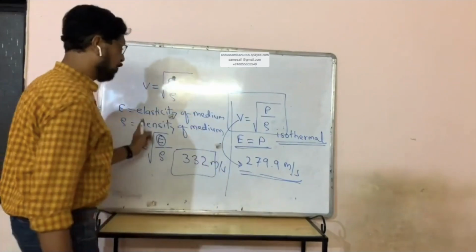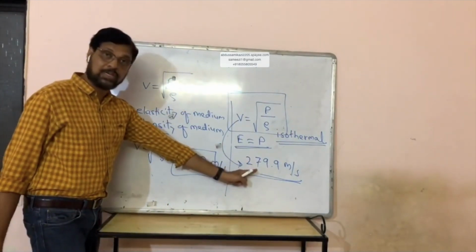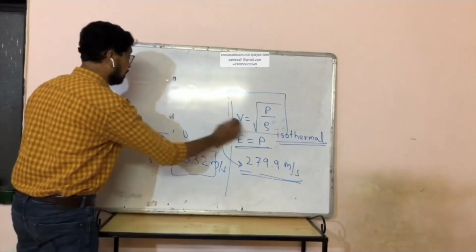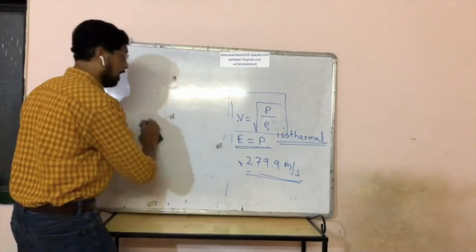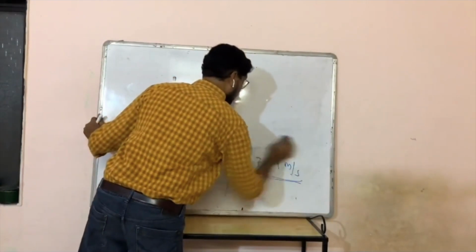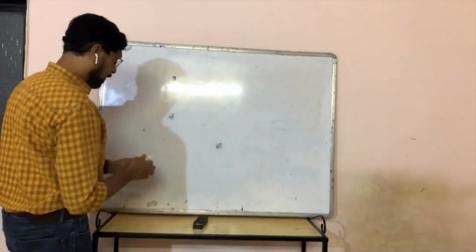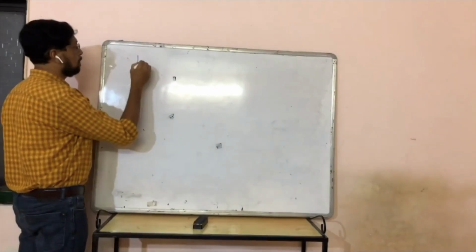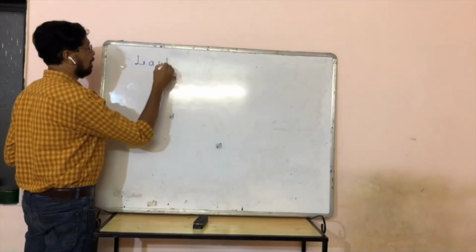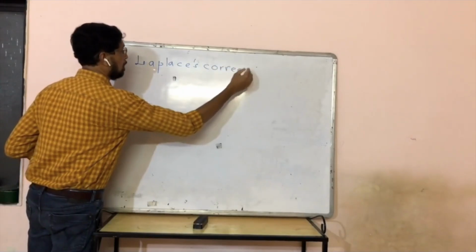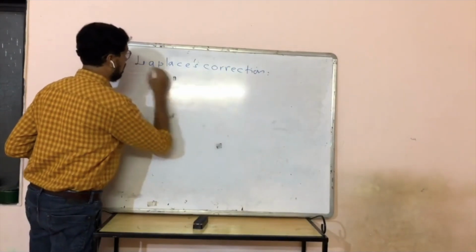So Newton's formula gives you this velocity of sound. Actually it is this much. This mistake or this error was eliminated by Laplace, and it is called Laplace's correction.